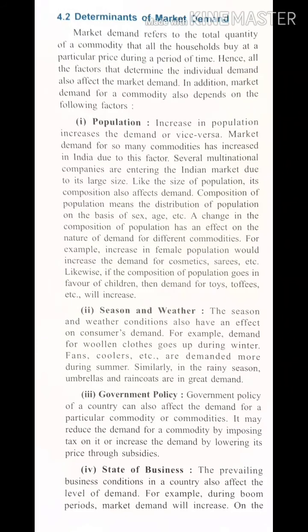Now next is determinants of market demand. What are the determinants of market demand? First is population. See, market means what? Total number of consumers. More and more consumers, more and more demand. So no doubt more consumers means what? Population. Fine. So an increase in population increases the demand, or vice versa. If population is less, demand will be less.